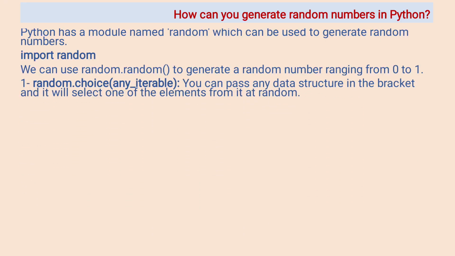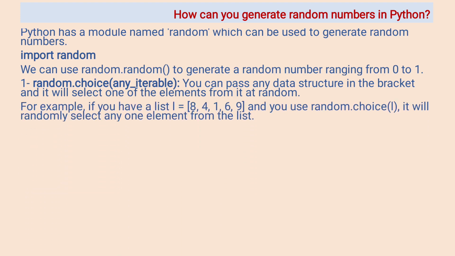Random.choice inside the round bracket any iterable: you can pass any data structure in the bracket and it will select one of the elements from it at random. For example, if you have a list L equal to 8, 4, 1, 6, and you use random dot choice L, it will randomly select any one element from the list.